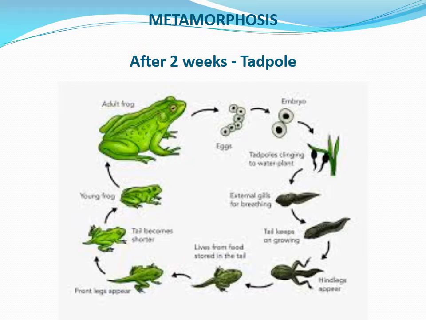Next stage you can see external gills in the tadpole. Then the tail keeps growing. And the next stage, we can see the appearance of hind legs. Then the front legs appear. The next stage, the tail becomes shorter, and that tiny tadpole now looks like a young frog. And finally, it grows and is converted to an adult frog.